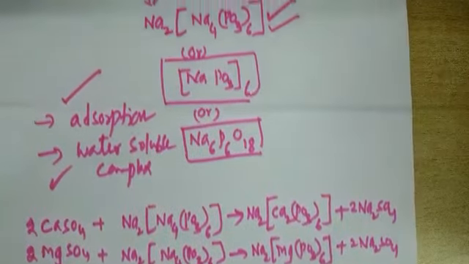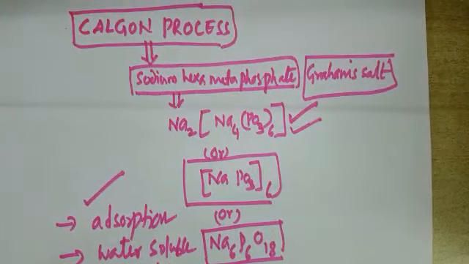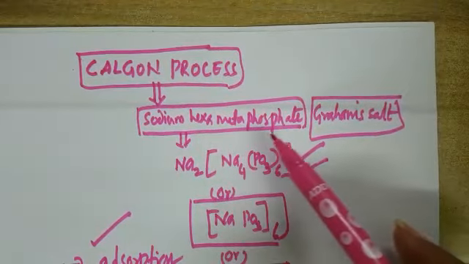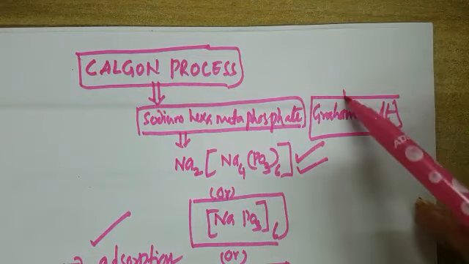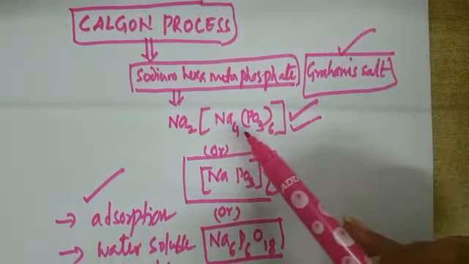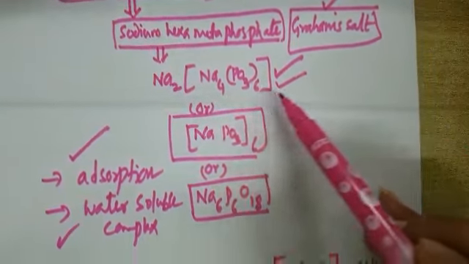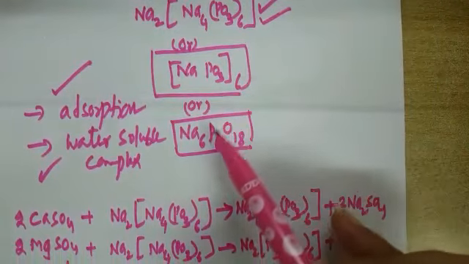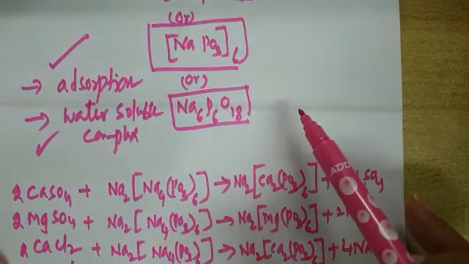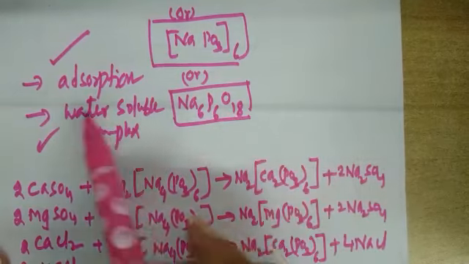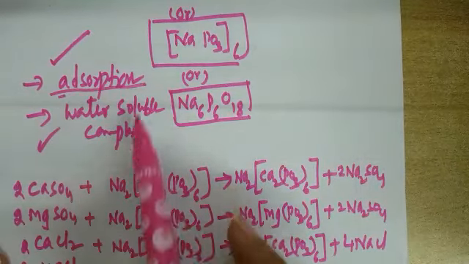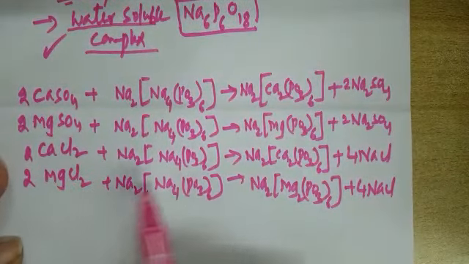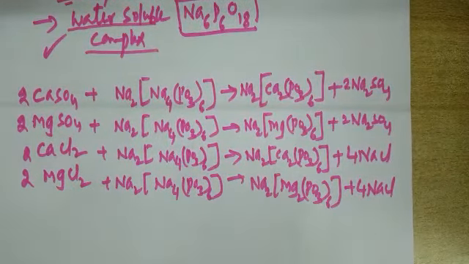Just see the reactions once again. Concept: Calgon process, chemical name sodium hexametaphosphate, also called Graham's salt. Formula representation: Na2 Na4 (PO3) taken 6 times, or Na (PO3) taken 6 times, or Na6P6O18. In this process, removal concepts involved: adsorption and forming water soluble complex, and these are the reactions involved in the process. Okay, thank you.